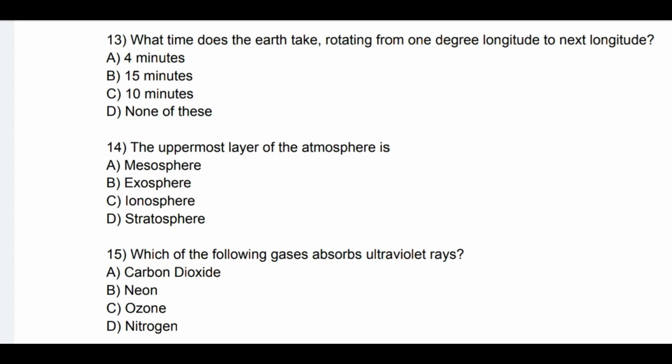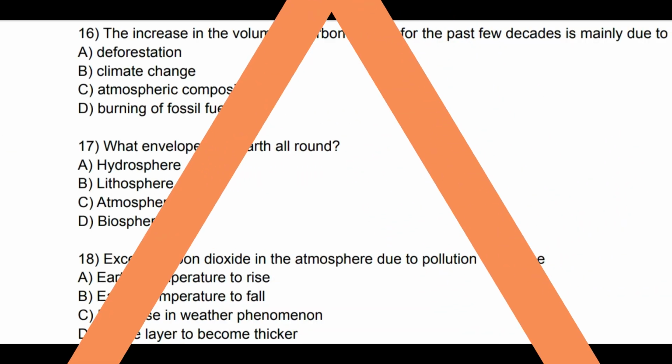Question number 15. Which of the following gases absorbs ultraviolet rays? See the options: A. Carbon dioxide, B. Neon, C. Ozone and D. Nitrogen. So correct option is C. Ozone. So ozone gas absorbs ultraviolet rays. Question number 16.